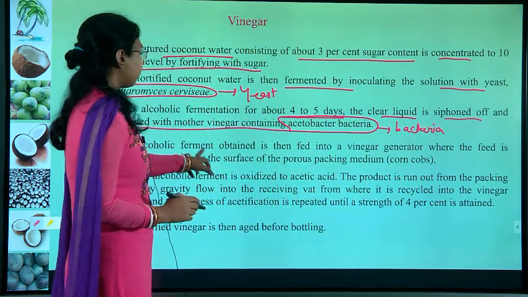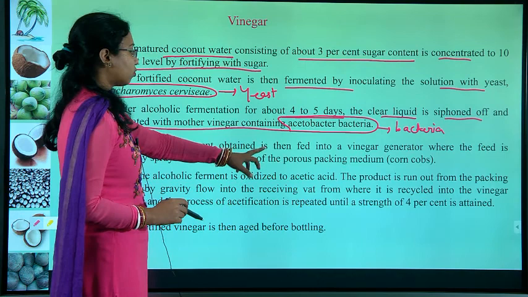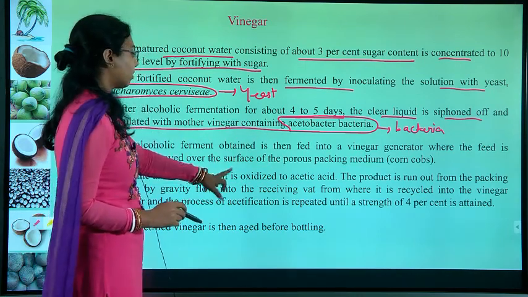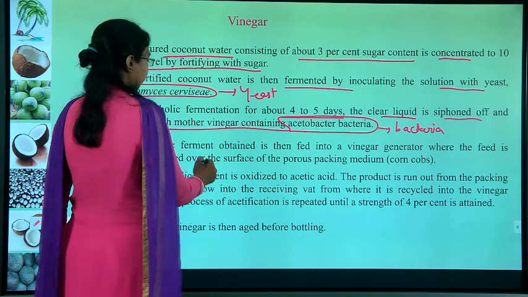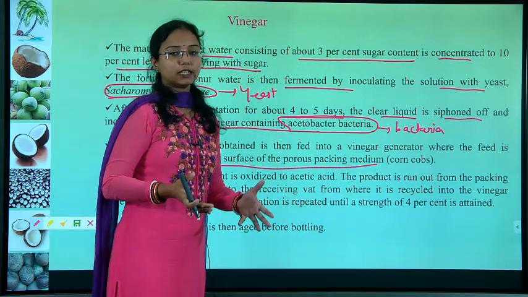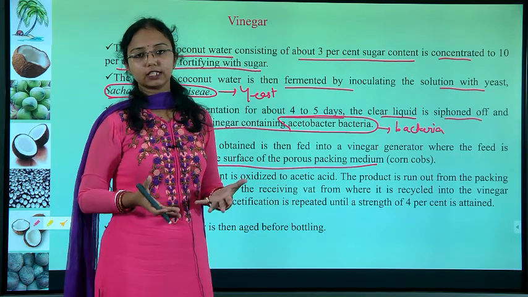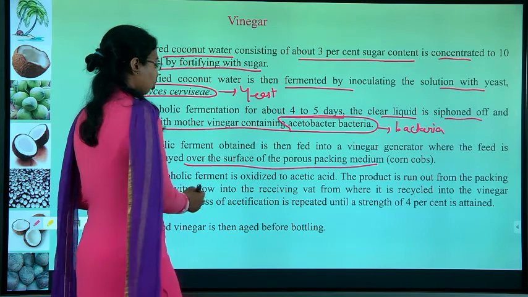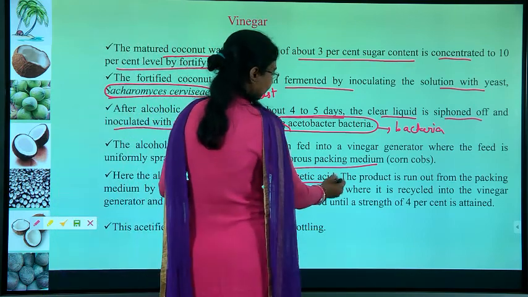The alcoholic fermentation product is then fed into the vinegar generator, where the feed is uniformly sprayed over the surface of the porous packing medium. Here the alcohol is oxidized to acetic acid.